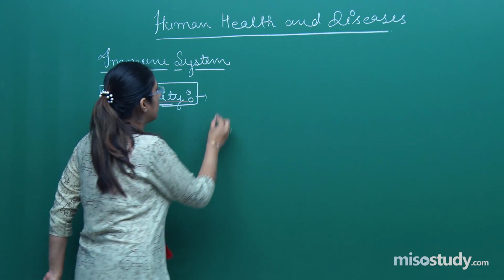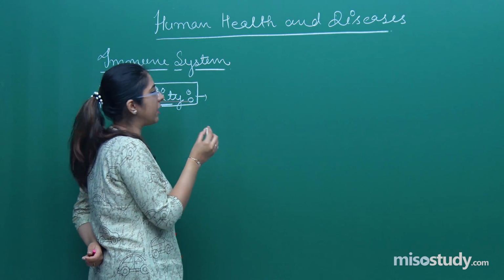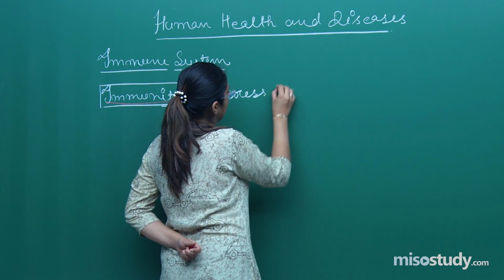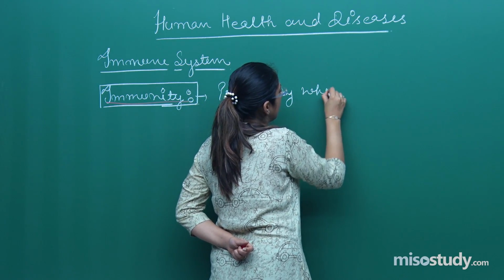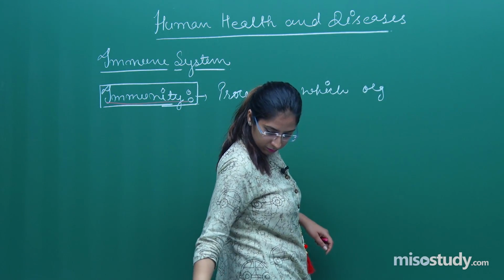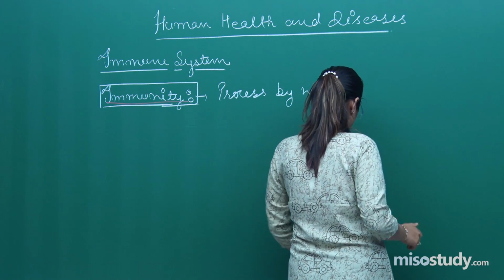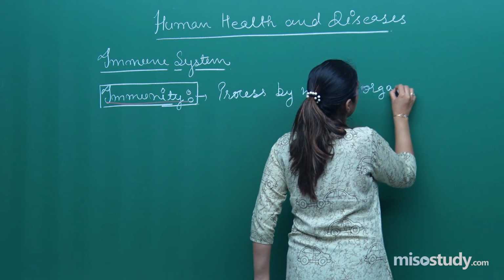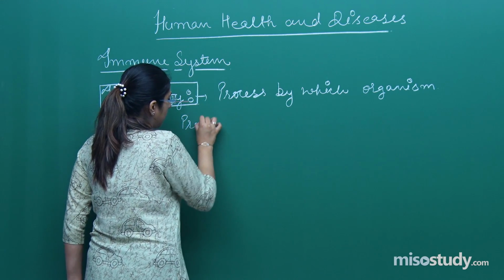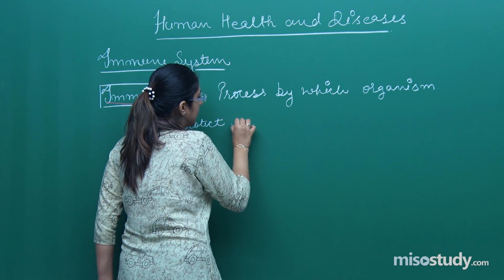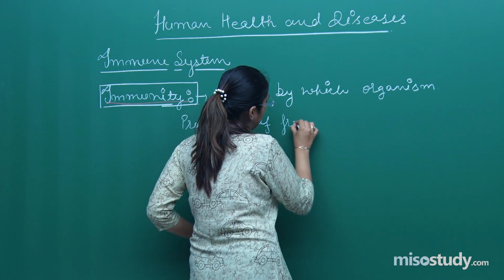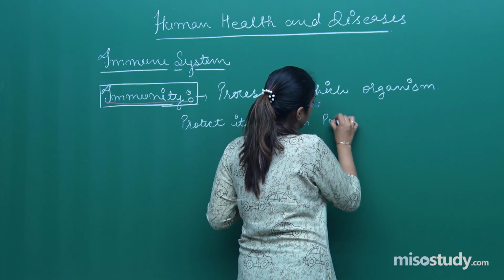Immunity refers to a system, or a process, by which an organism protects itself from pathogens.